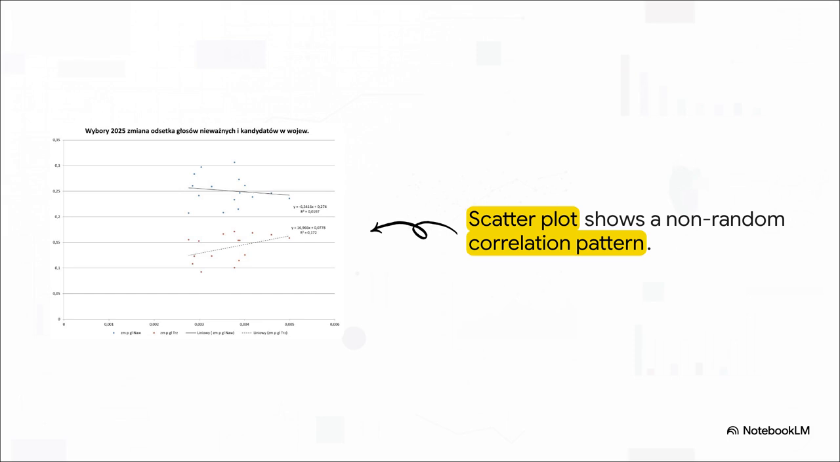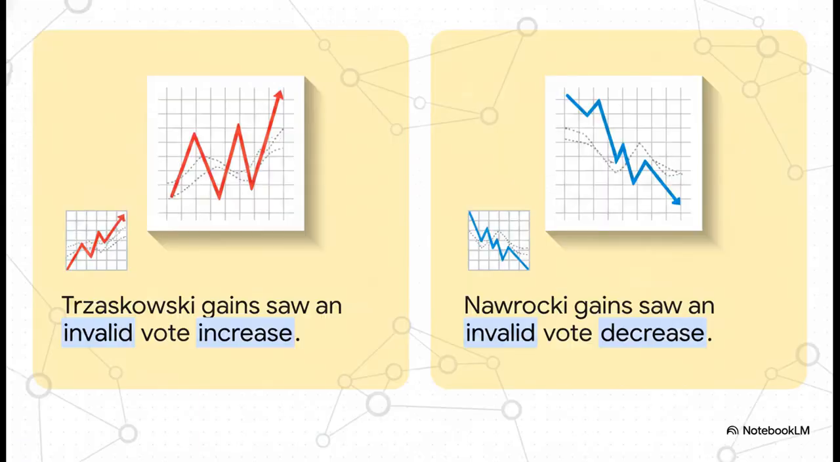Looking at how candidate vote shifts map against invalid vote shifts, we see two entirely different trend lines. For Nawrocki, there's a solid trend line pointing slightly downward, but for Trzaskowski, the trend line points distinctly upward. The dichotomy here is crystal clear. Statistical models show a positive correlation for Trzaskowski's vote surge and invalid votes, but a negative correlation for Nawrocki's.